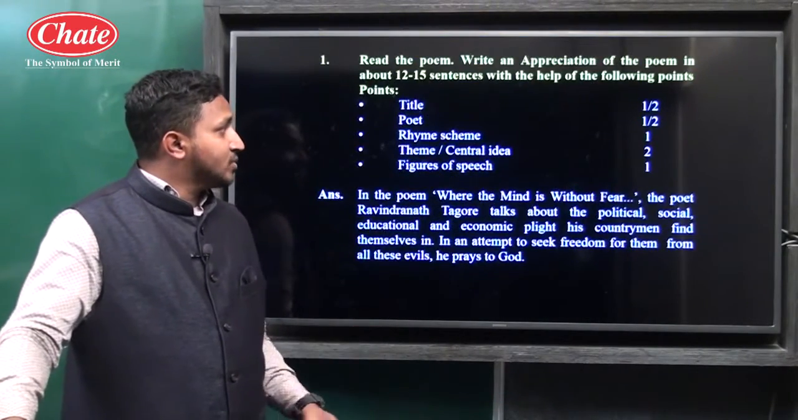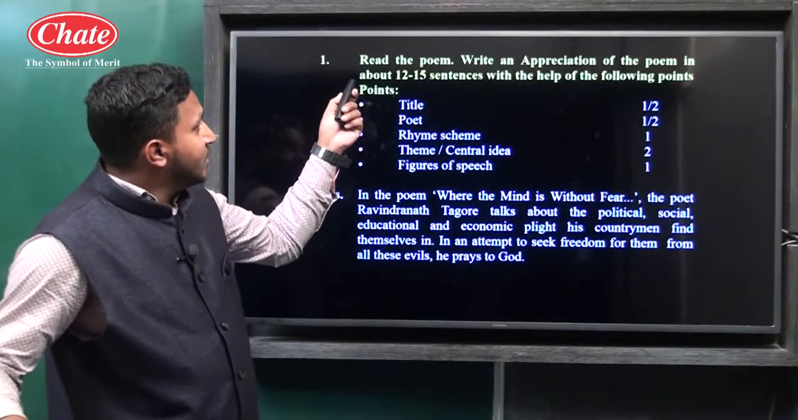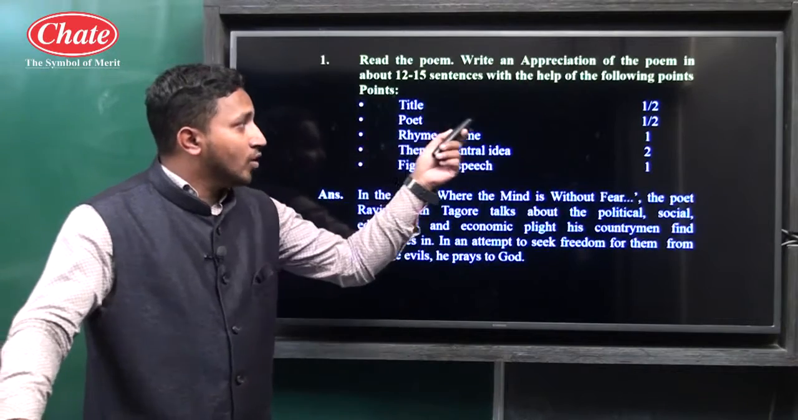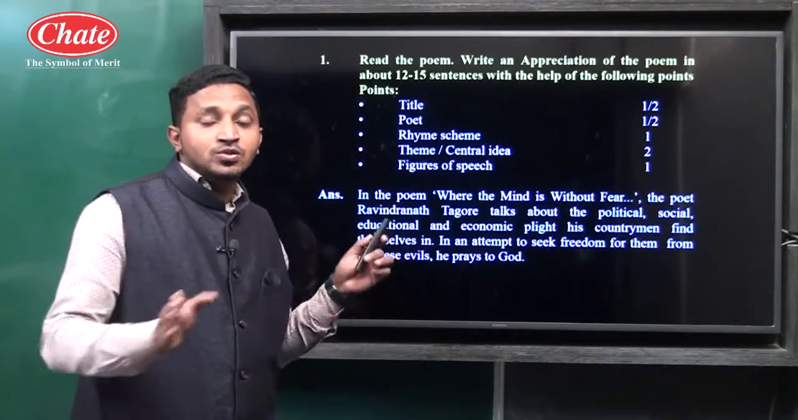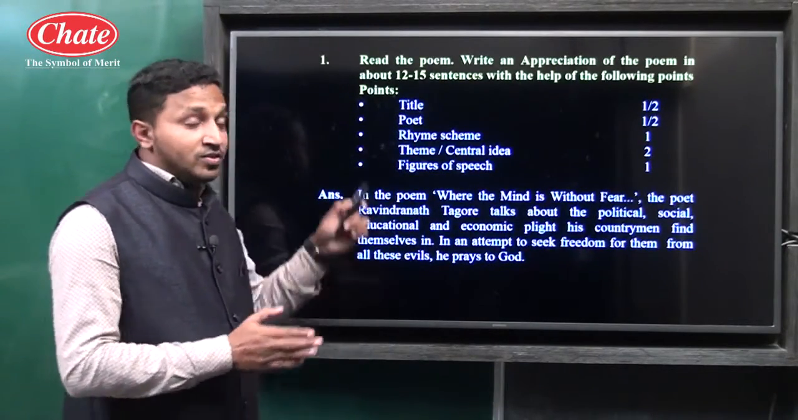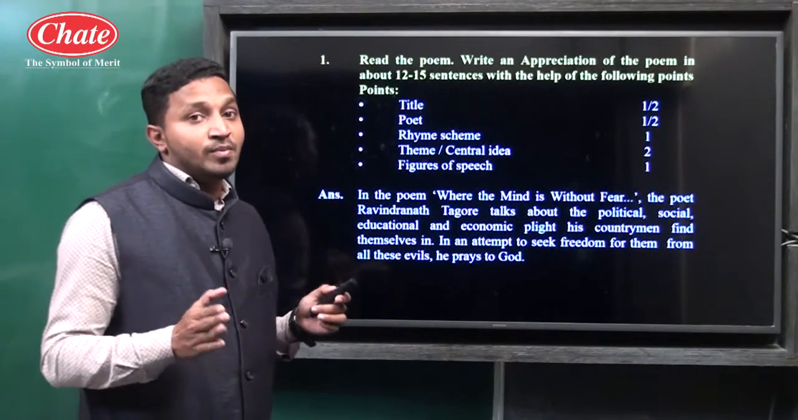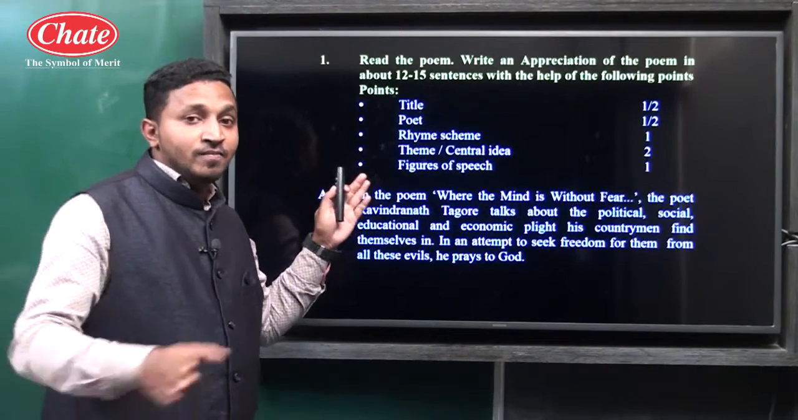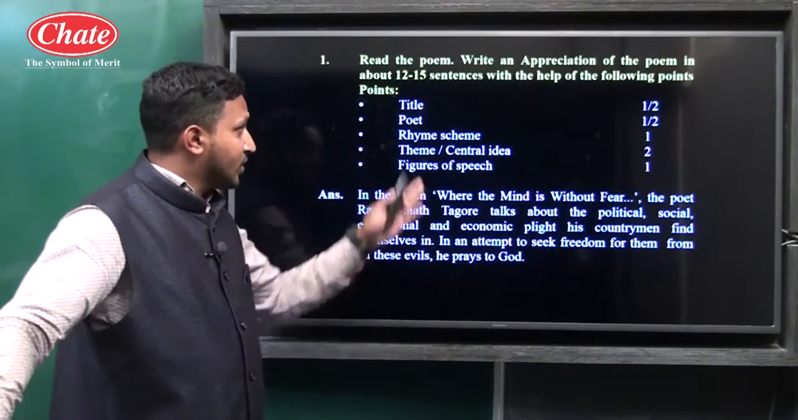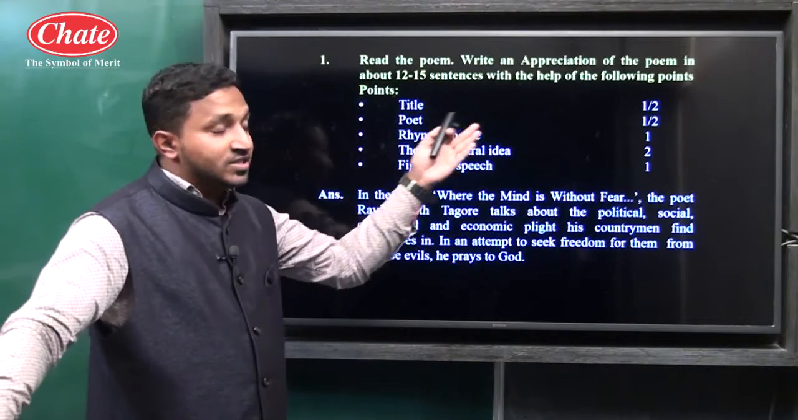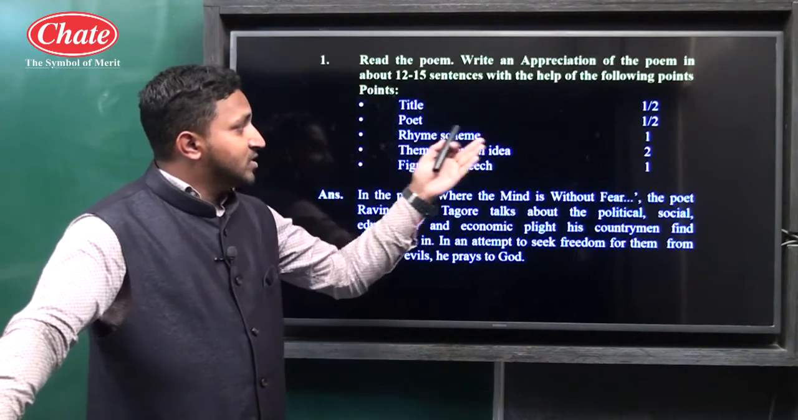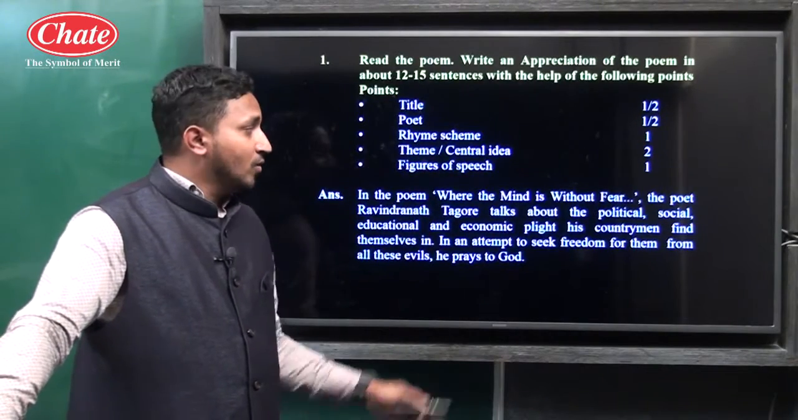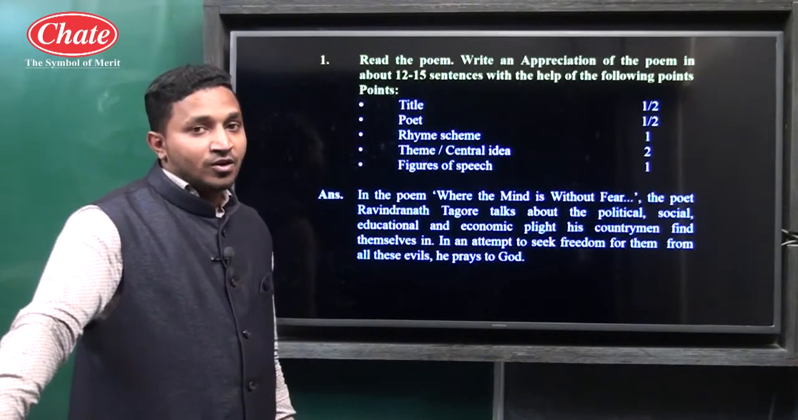So here is the appreciation of this poem. Now the question will be: read the poem and write an appreciation of the poem in about 12 to 15 lines with the help of the following points. The points have been given just to understand which points you have to cover. If you write it in point format, you may lose your marks. For title it is half mark, for poet's name half mark, for rhyme scheme 1 mark, for theme or central idea 2 marks, and for figure of speech 1 mark. So altogether 5 marks have been allotted for the appreciation.